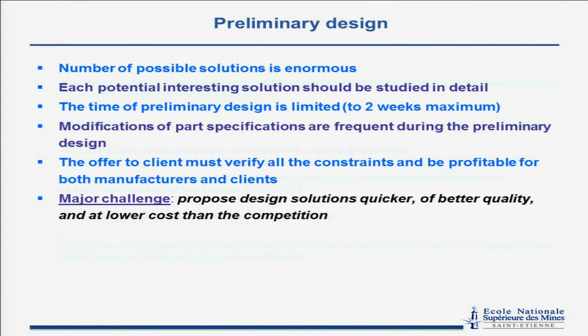Each potential solution should be studied in detail at this step. Time is short, and the author must verify all the constraints and be profitable for the client and the manufacturer.